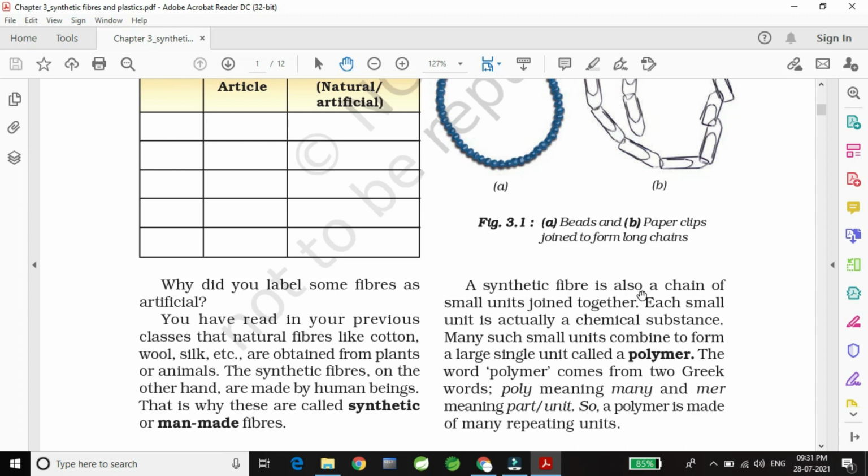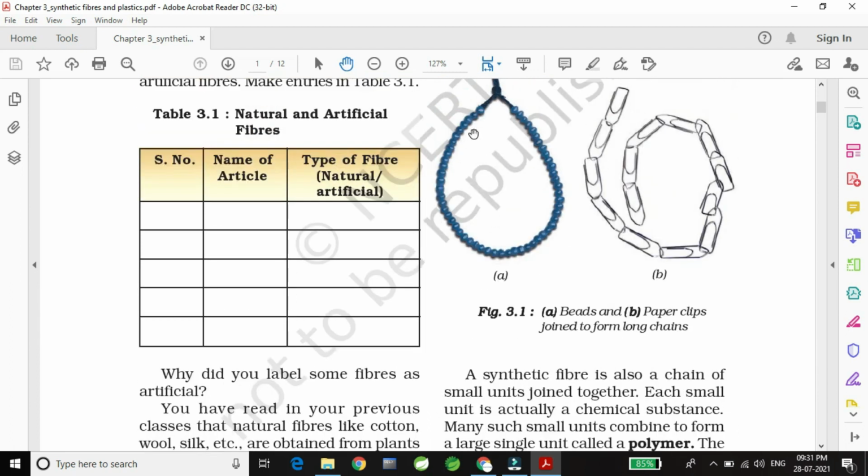A synthetic fiber is also a chain of small units joined together. Like beads are joined together and form a necklace, and these paper clips are joined together and made a chain-like formation. Similarly, synthetic fibers are a chain of small units which are joined together, and that small unit is actually a chemical substance.